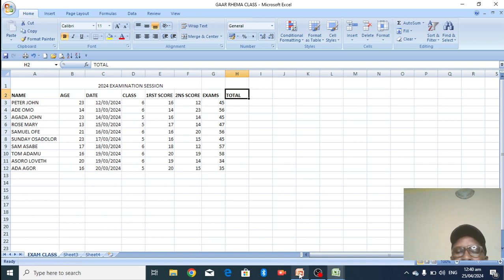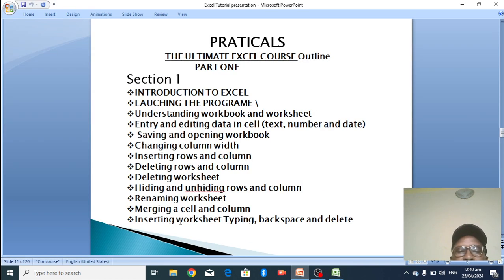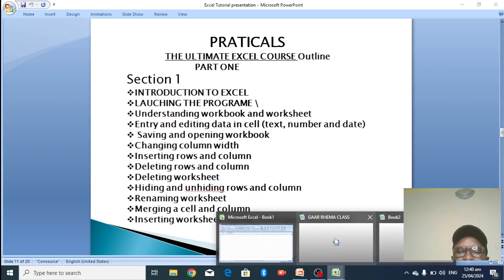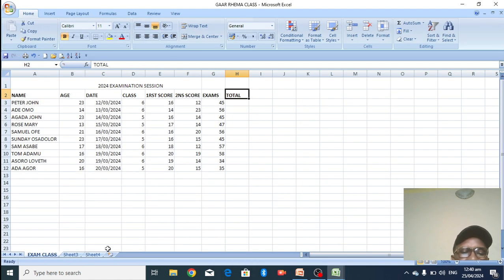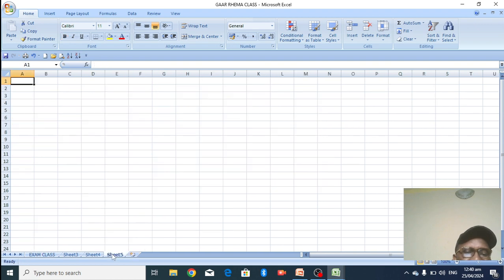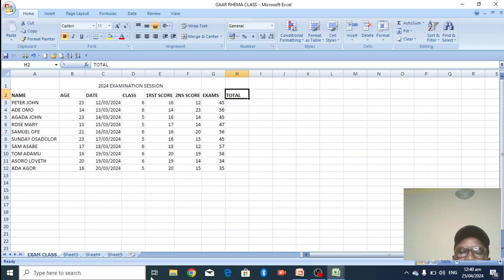Now the next one we look at is inserting a worksheet, typing, backspace and delete. We have already taught how to insert a worksheet. Let's go back now. Very easy. Look at sheet 4. I can click here to get sheet 5. That's how to insert a worksheet.